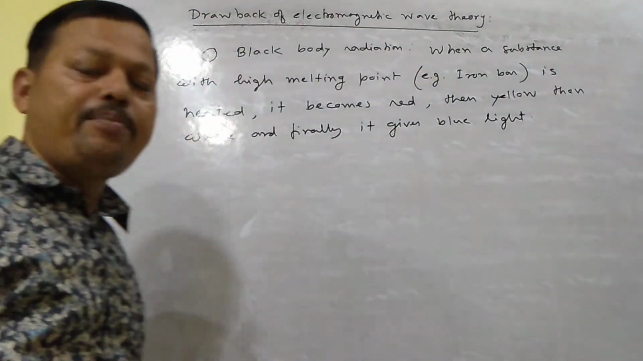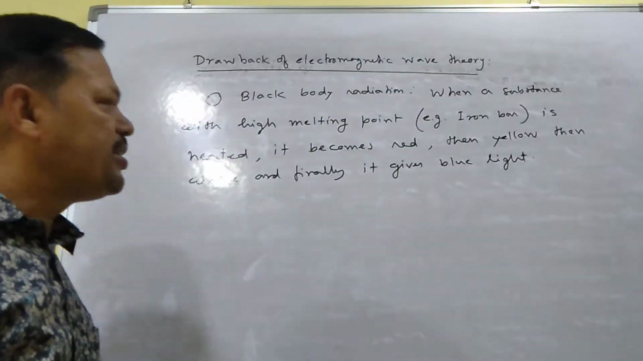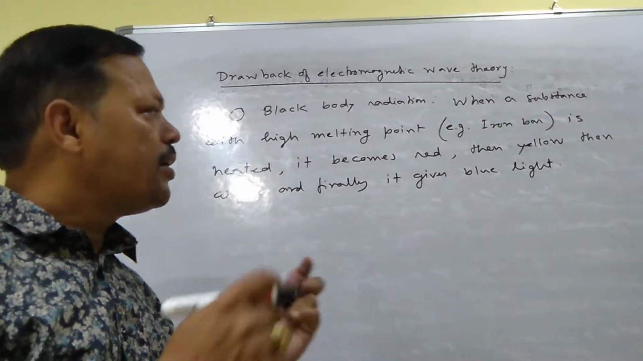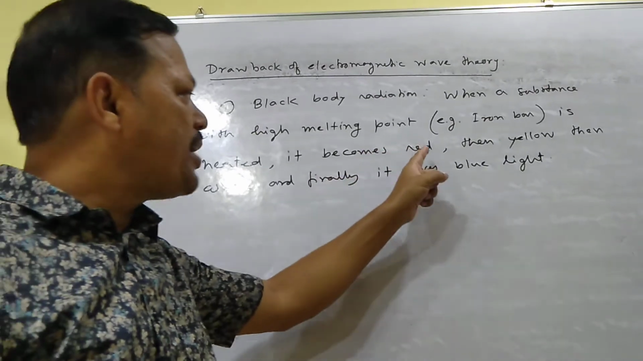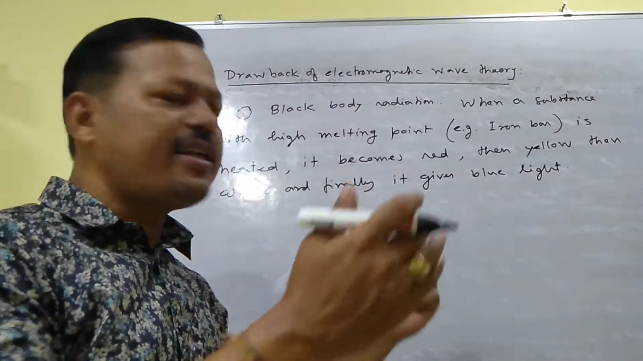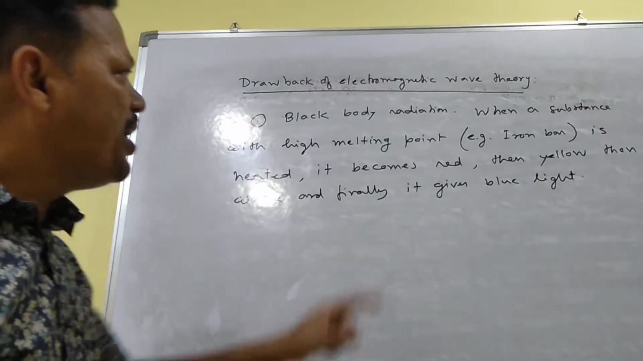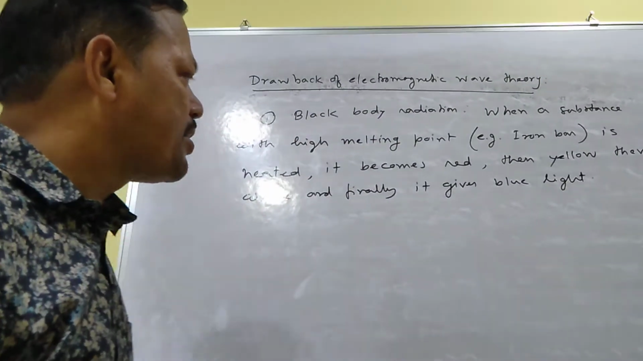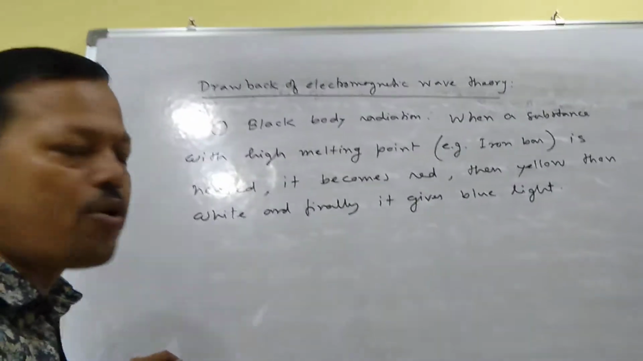When some high melting point substances are heated, you can see the red color first. On further heating, the color continuously keeps changing. Initially you can see red, then it goes to yellow, then it becomes white, and finally you will get blue color light if you heat the high melting point substances. Now, why does this type of substance give different colors on heating?